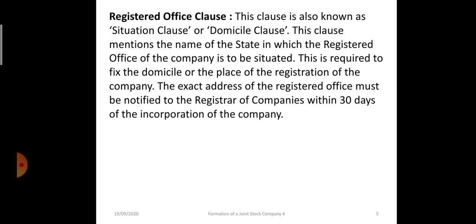If the company wants to change its registered office from one state to another state, it is a very difficult process. But it can easily change the head office from one place to another within the same city. That is not much difficult. The company has to inform the registrar of companies within 30 days of incorporation of the company.